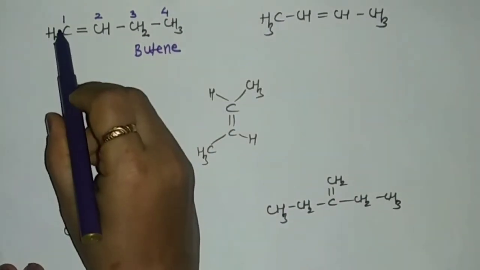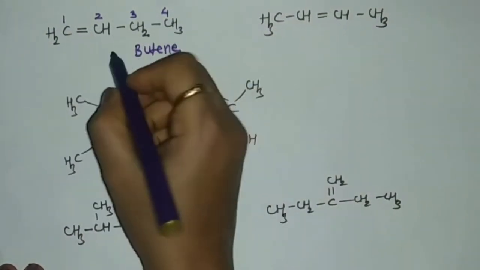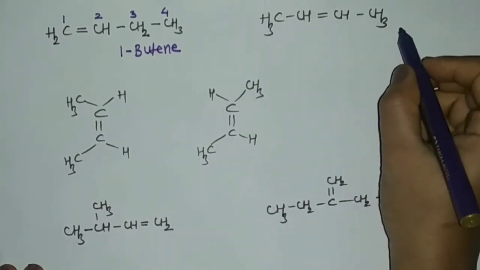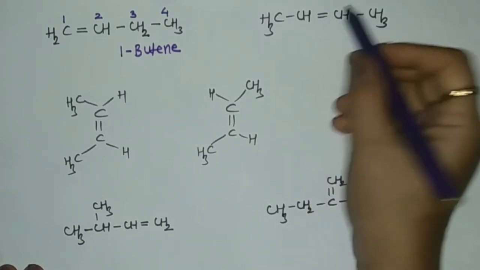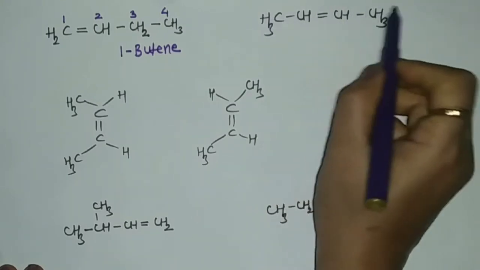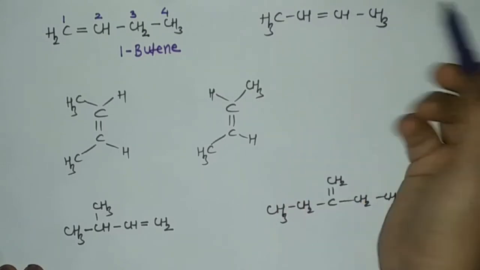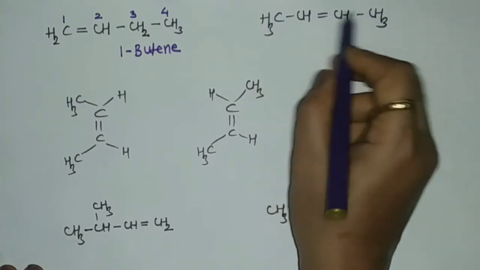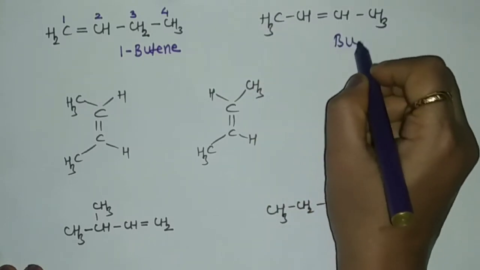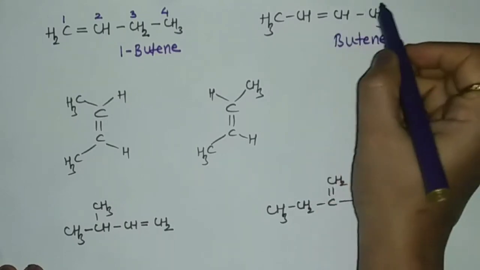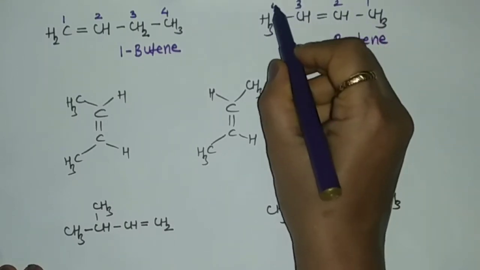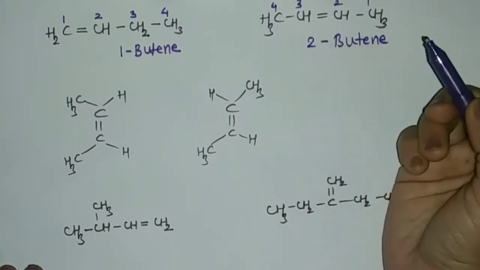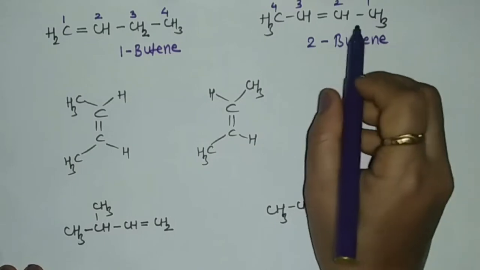On the first carbon atom there is a presence of double bond, so it becomes 1-butene. Over here, consider the second structure. Double bond is over here. So we'll start numbering from either this side or this side: 1, 2, 3, 4. So the second carbon has got the double bond. So 4 carbon atoms are there, so we'll write down again butene. And on the second position, the second carbon atom has got the double bond. So we'll write down 2-butene, that is but-2-ene or 2-butene.